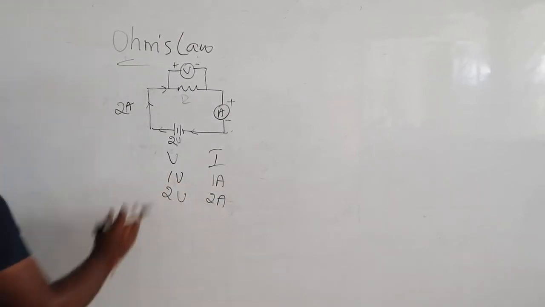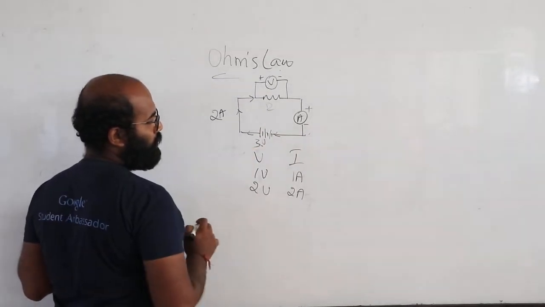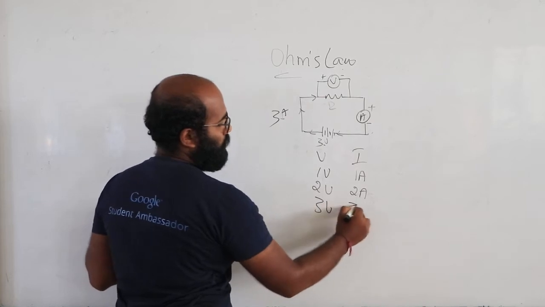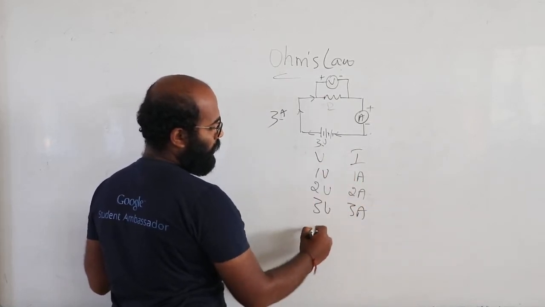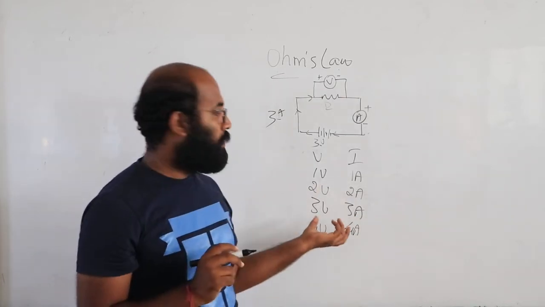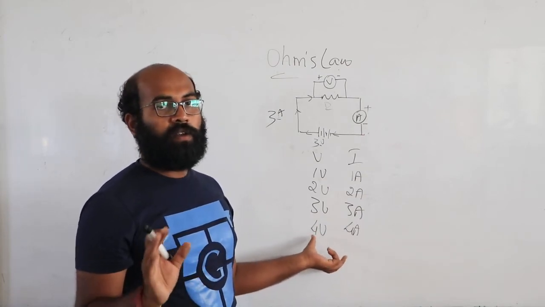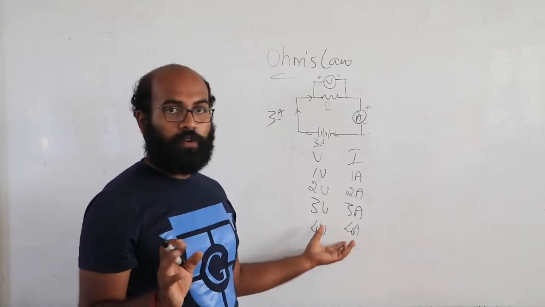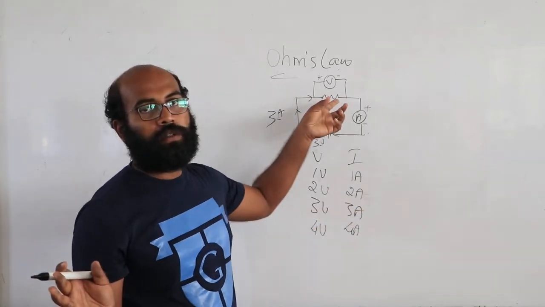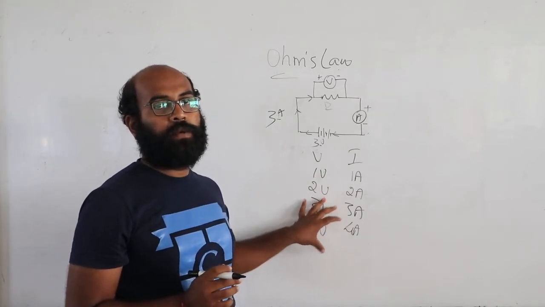for 2 volts. If you add one more cell, it becomes 3 volt. For 3 volt, the current will also increase, 3 ampere. So on. If you continue this, if you add 4, it will be 4 ampere. This is a rough value that I have taken for explaining. It's not always that if you have 4 volt, you will get 4 ampere. You might get any amount of current. It depends even on the resistor. So this is the calculation, or this is the experiment that we have done.